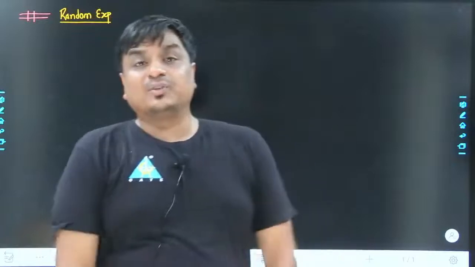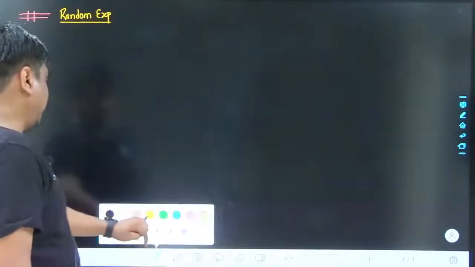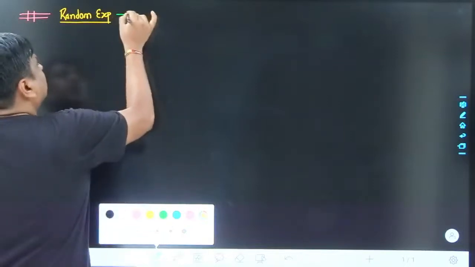Like tossing a coin and finding the probability of head, tossing a coin and finding the probability of getting tail, rolling a die and finding the probability of getting 1, or the probability of getting even, odd, prime. Whenever you are dealing with a probability-based question, by default a random experiment is the other part of the question. There would always be a random experiment, an experiment whose outcomes are unpredictable.